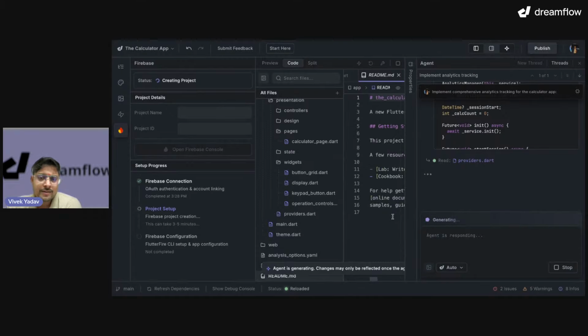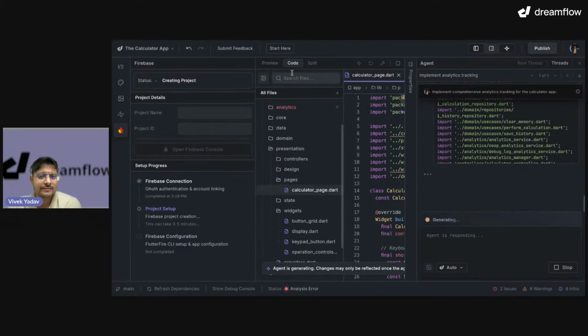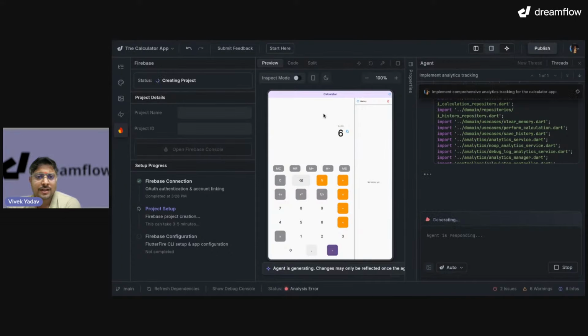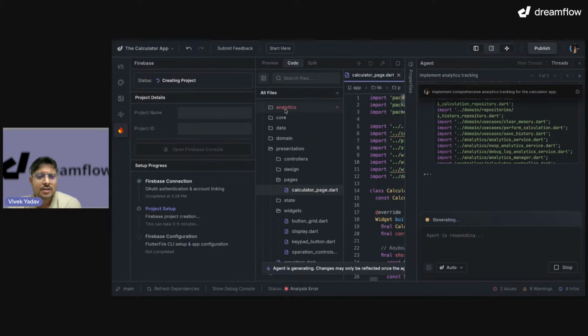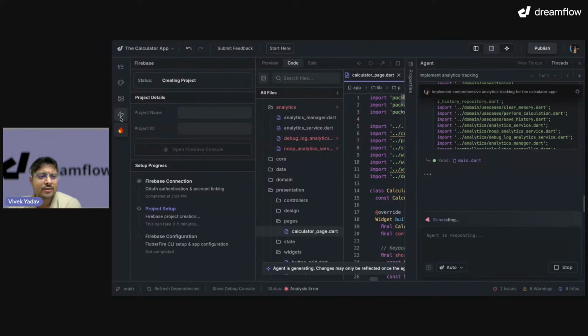Readme.md. Oh, it is not updated, right? In the next thread, we will update our readme.md. Let's look at the preview. Okay, preview is good. Code. So we can see over here. Let me close this Firebase.